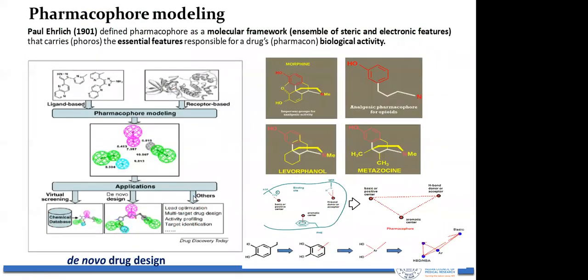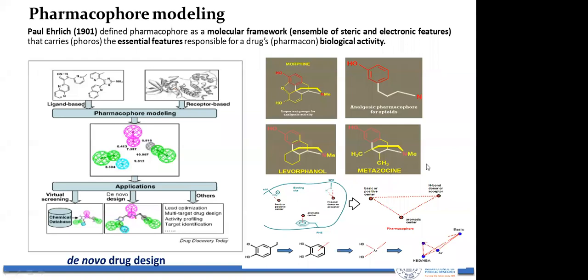Now, whatever I was telling so far was basically structure-based drug designing. If you have a structure, then you can design drug molecules through virtual screening. Now, for example, you don't have a protein structure, but you have a ligand framework. In this case, you know that morphine is a drug having analgesic activity. What is the core structure of morphine? This is the core structure. I can keep this core structure constant and add other functional groups to design compounds. This is the way the levorphanol and metazocine drugs were designed.